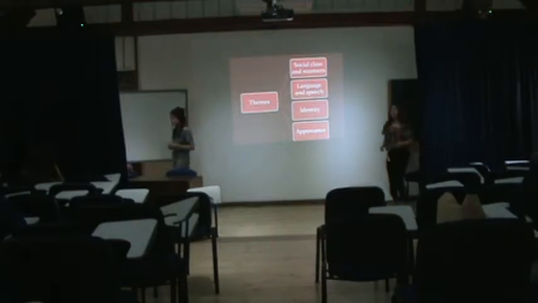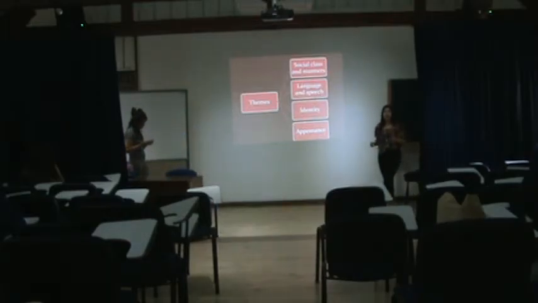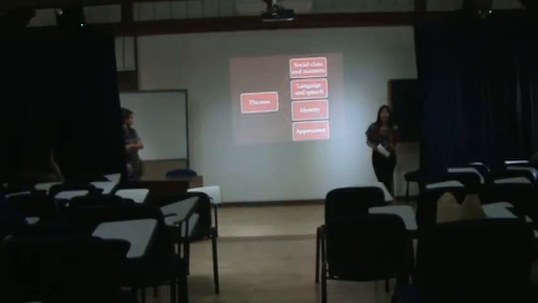Okay, the themes of the play. This play was written in 1912 at the end of the Victorian period, and this period was characterized by a rigid social character. The first theme is social class and manners. In those times, the people that belonged to the higher class had to always keep their manners. But ironically, in this play, some of the lower-class characters had better manners than the characters that belong to the higher classes.